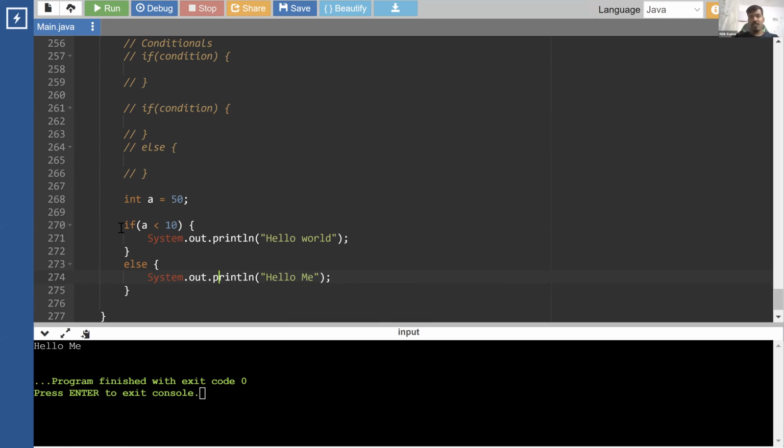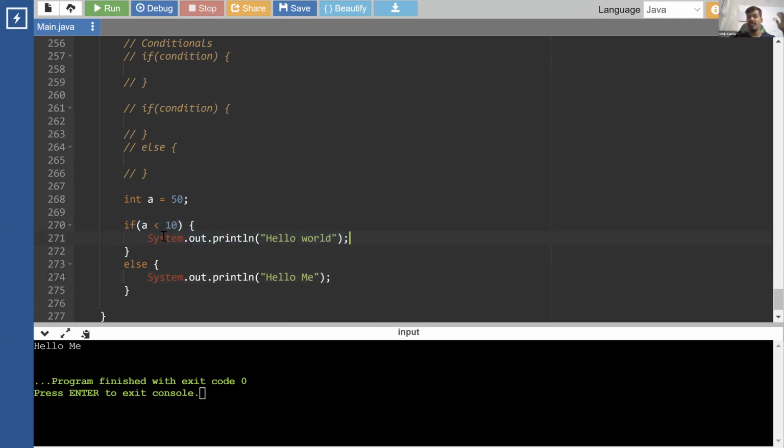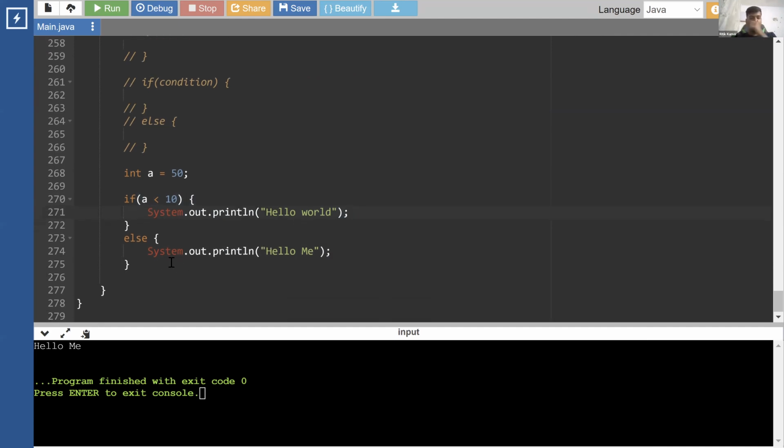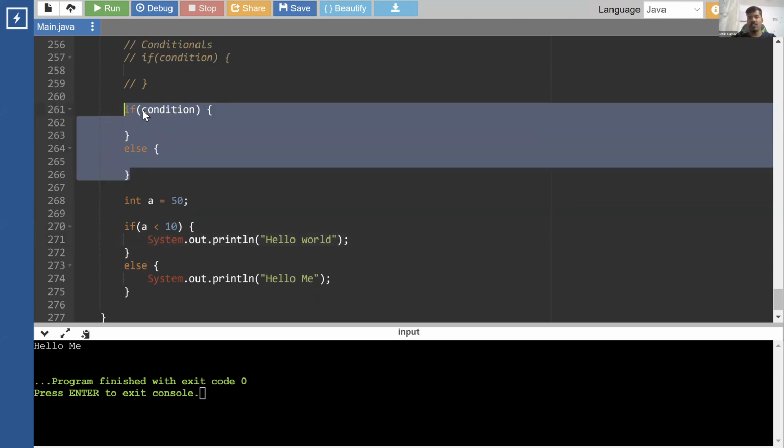Okay. So we have if, which means if it satisfies, we run this code. If it doesn't, then we go to the else part and run that. Next, if this is the normal if-else, then we can also chain it. There is another way to write this, where we chain the if-else.